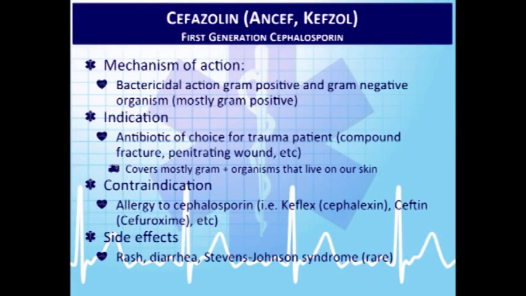So the first antibiotic category on the list is cephalosporins. As we transition through first, second, third, and fourth generation: first generation really only covers gram-positive organisms, so methicillin-sensitive Staph aureus, and strep too, but mostly gram-positives. It really only covers about 1 or 2 gram-negatives. One gram-negative is going to be E. coli, and it does actually work for urinary tract infections.